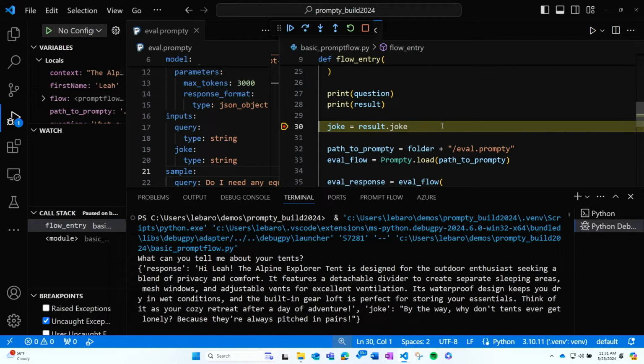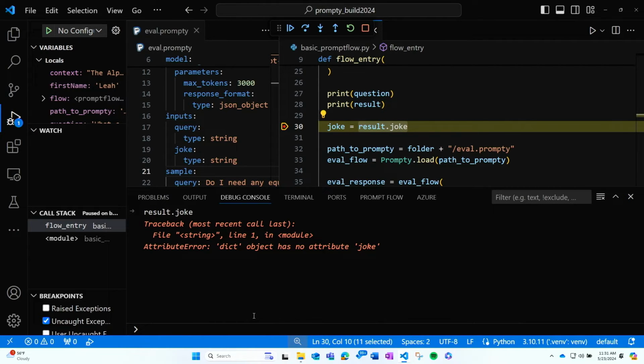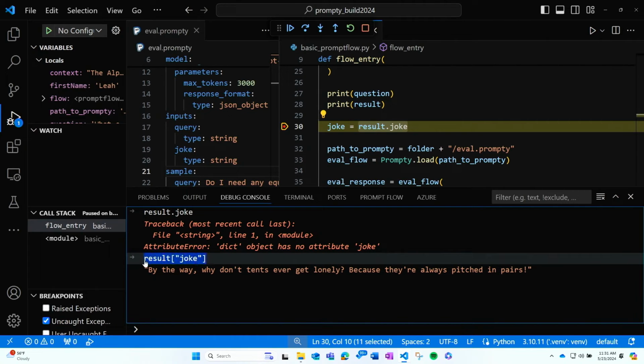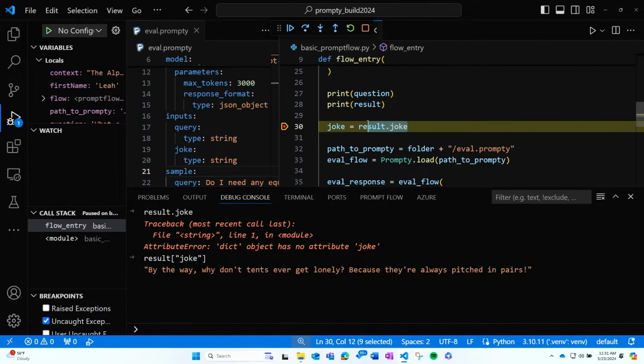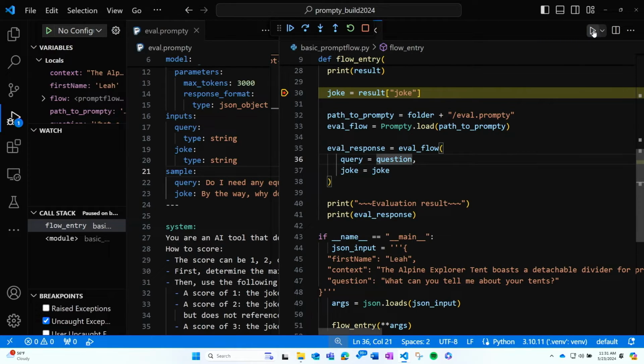Okay, and we can see that's what happened. So we see in the output, the question was printed, what can you tell me about your tents? The response that has both the response and the joke was printed there. Now, if I go to the debug console, I can verify that this is actually the line that's causing the issue. So result.joke clearly is outputting that same attribute error that I got before. And I know now the mistake that I made, and I can validate that this is the correct syntax by seeing that that parses out the joke. So by the way, why don't tents ever get lonely? This is one that we've sort of seen before. So now that I know this line of code is good, let me bring it back in here. And we should be good to give this a run.